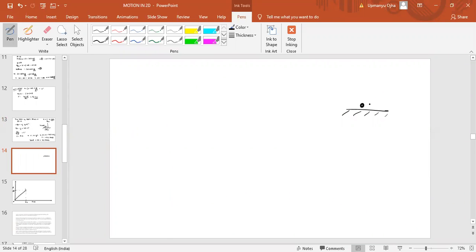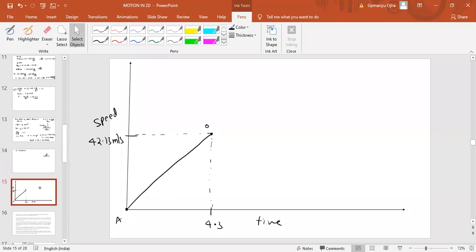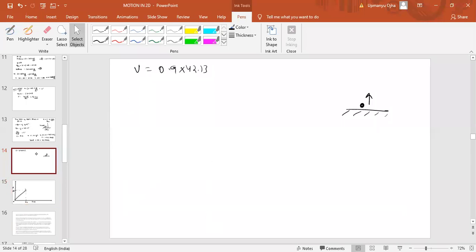So what is the speed when it rebounds? That would be equal to 0.9 times 42.13, because 1/10 is lost. So how much speed is remaining? That is 0.9. Okay. So 0.9 of 42.13 meter per second will give you what? 0.9 into 42.13 means 38 meter per second.